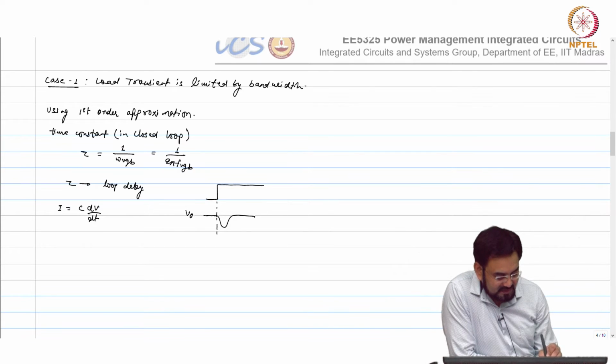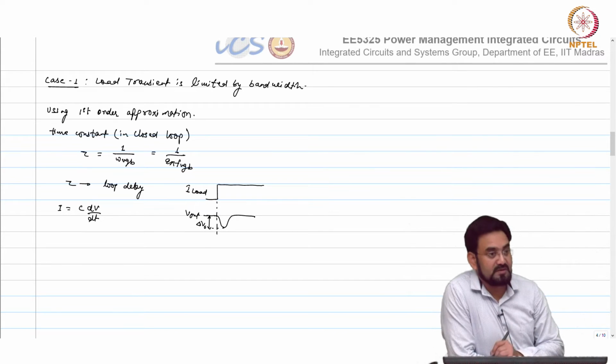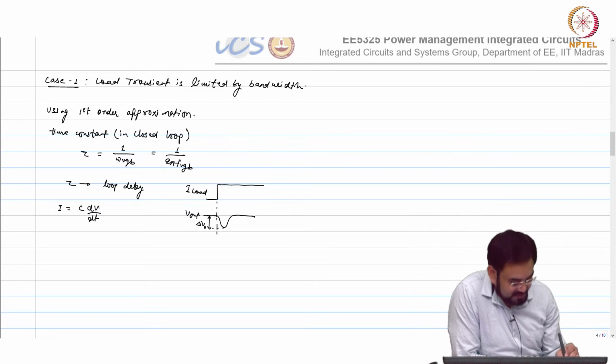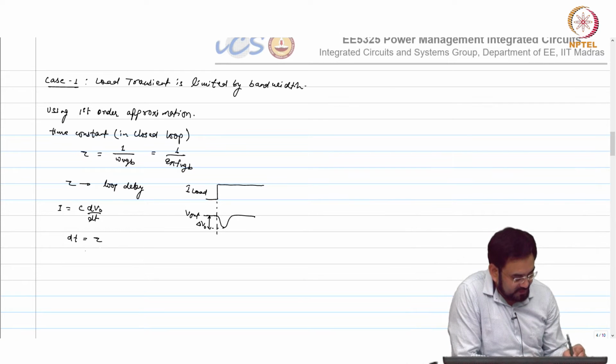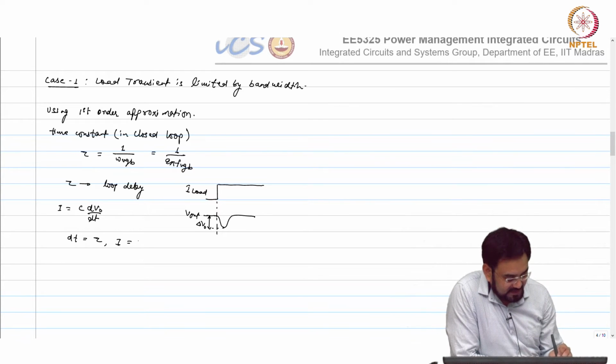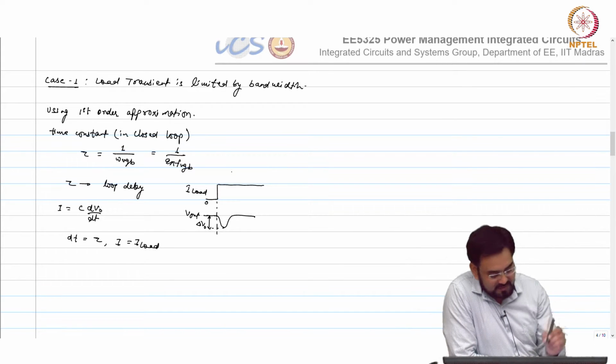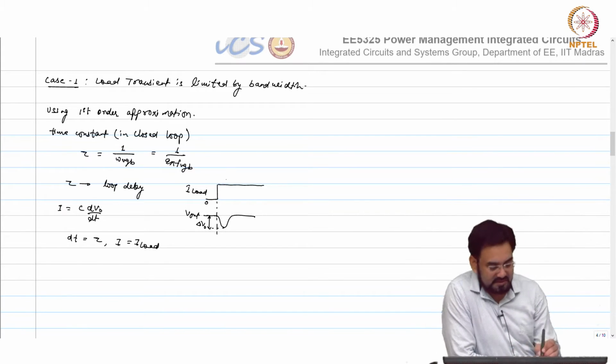So this is your V out, this is your I load, and what we are trying to find is this delta V out, which is your undershoot, and dt here is tau. I is nothing but I load, because we are considering from 0 to full load.